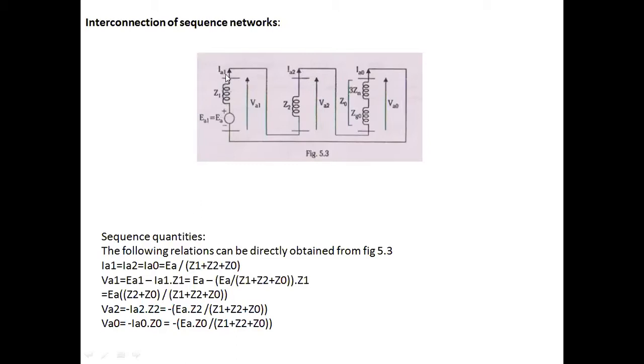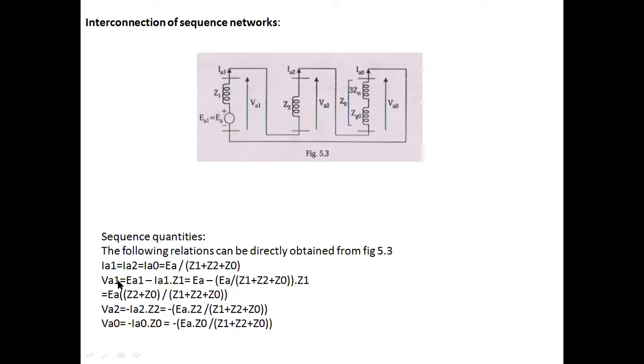Since the positive sequence is connected to the negative sequence in a series combination, and similarly the negative sequence is connected to the zero sequence in series, hence IA1 is equal to IA2 is equal to IA0. That's equal to EA divided by Z1 plus Z2 plus Z0. So these are the sequence components of the current: IA1 positive sequence, IA2 negative sequence, IA0 zero sequence.